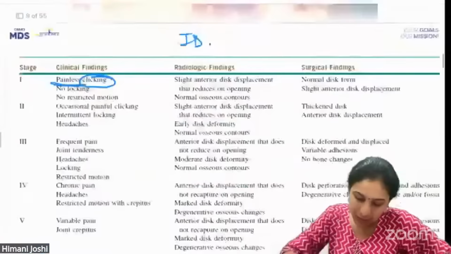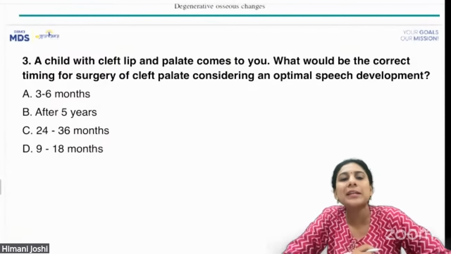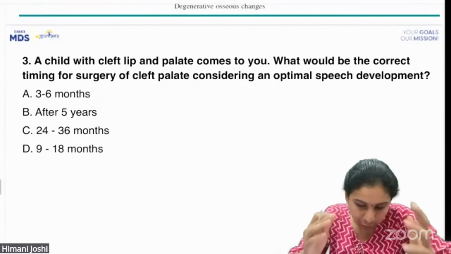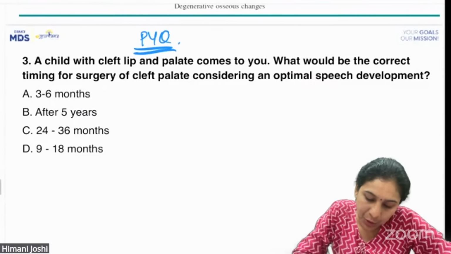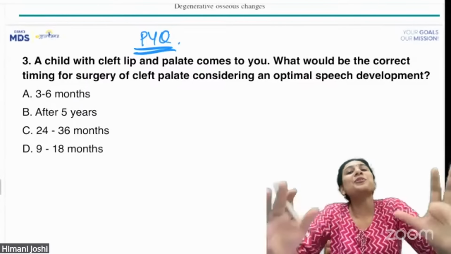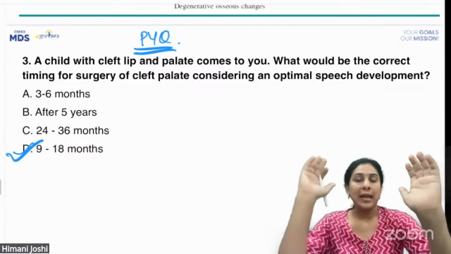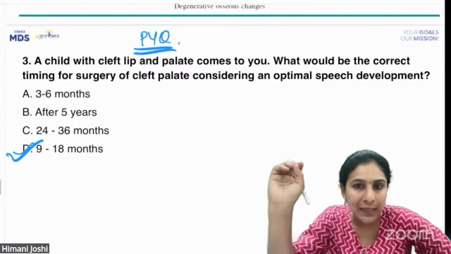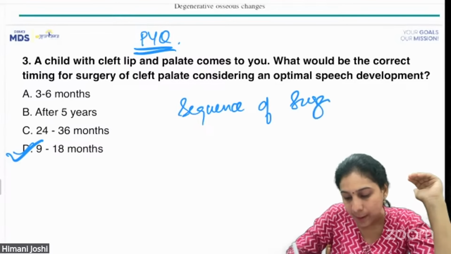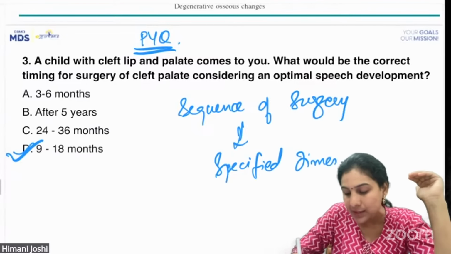Let's jump to question number 3 now. A child with cleft lip and palate comes to you. What would be the correct timing of surgery for cleft palate considering optimal speech development? I don't even need to tell you, this is a PYQ which has been repeated so many times previously that I'm sure all of you have marked this correctly. The correct answer is 9 to 18 months. Any child who is born with cleft lip and palate, there is a sequence of surgeries according to specified times. You can't just do any surgery anytime.